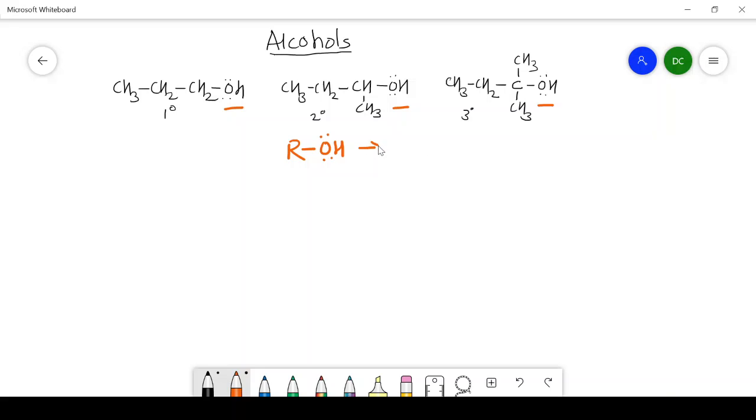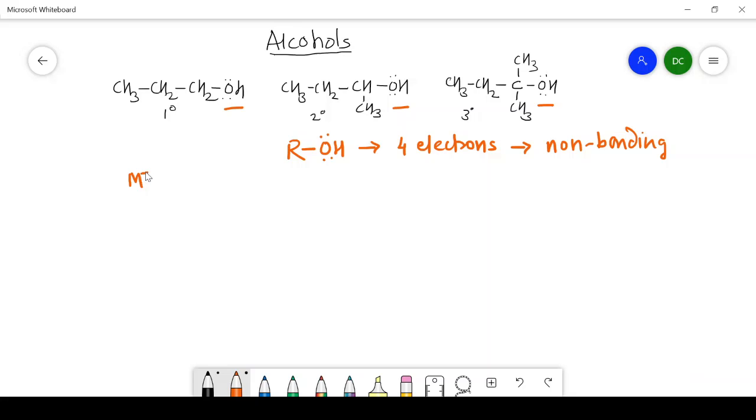Therefore, there are 4 electrons. And these 4 electrons are not participating in chemical bonding. That's why they are also known as non-bonding electrons.